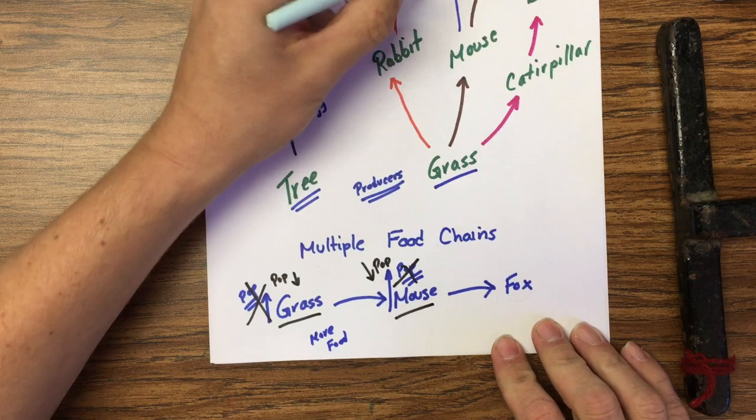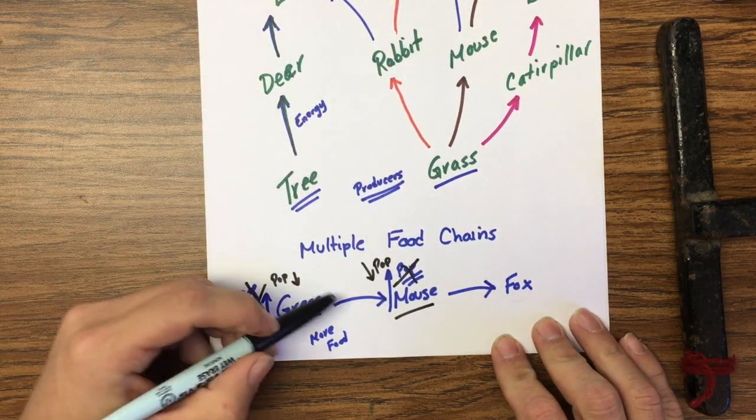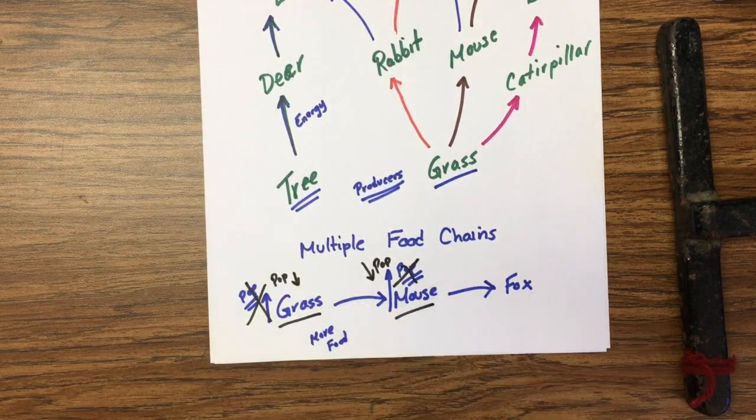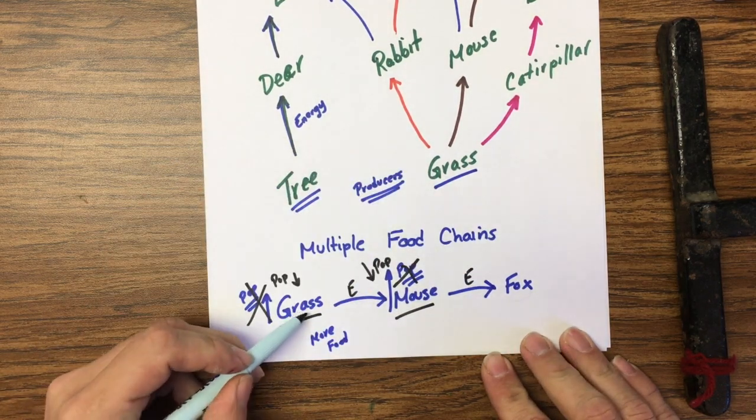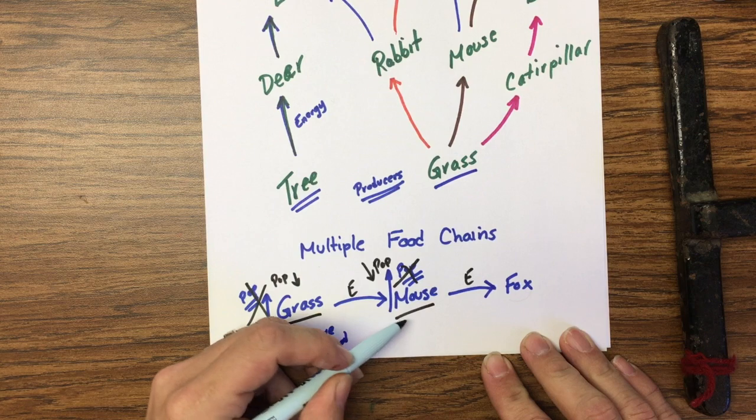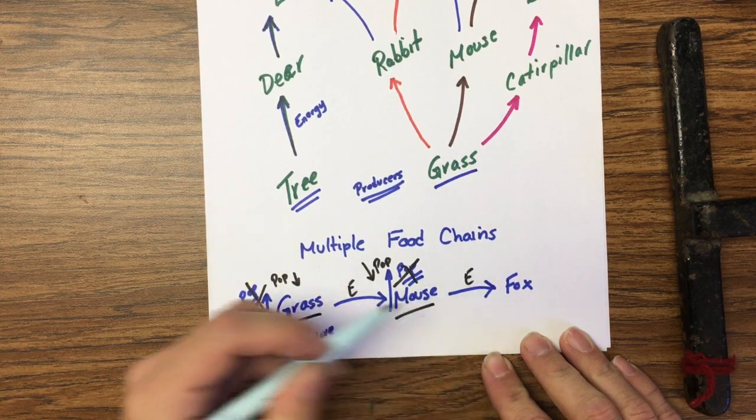So when you are looking at the test, remember that the arrows represent energy, and this is the food for this, and this is the food for this.